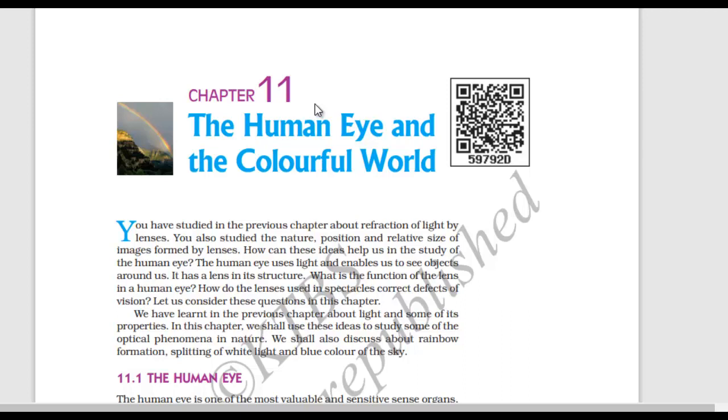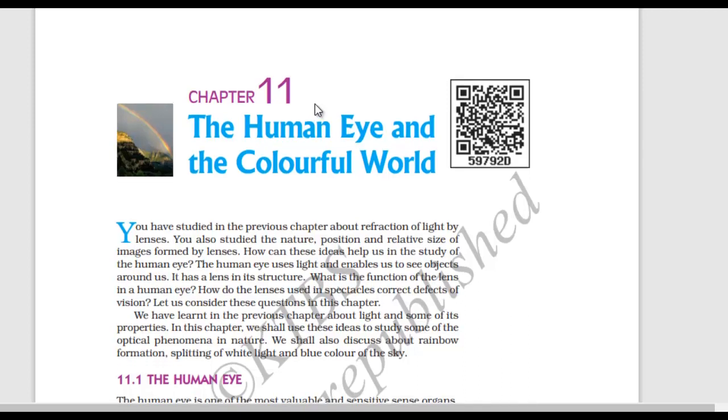Human eye and colourful world. So this chapter is completely deleted. Just mark it. You don't have to study anything from this chapter, not like the previous chapters where only some of the topics were deleted. This complete chapter is deleted, so just mark it with a star.